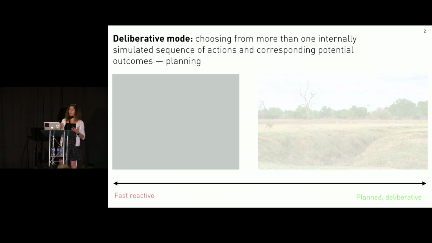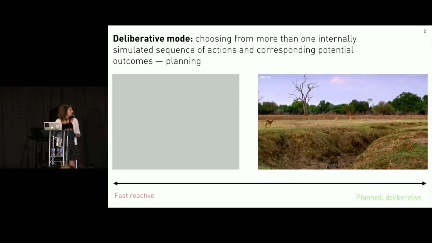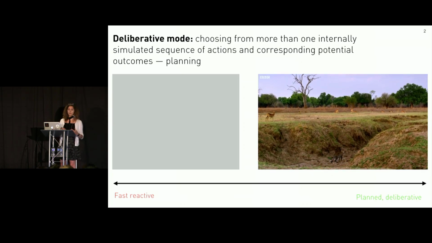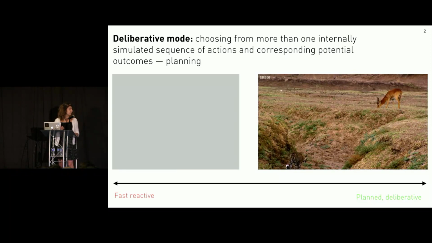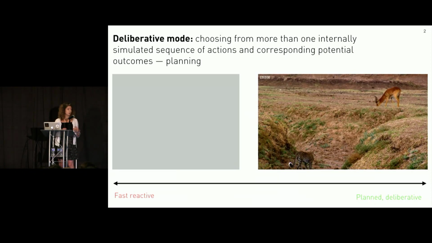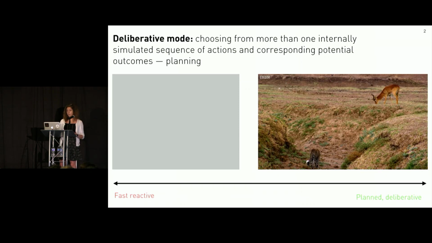Predators that stalk are a very good example of this, and here's a video of one. It's a video of a leopard hunting an impala, and there are many different trajectories that are available to this leopard. But there's one trajectory that would most likely result in success, and that is the one that goes through the gully and hides the leopard for as long as possible.